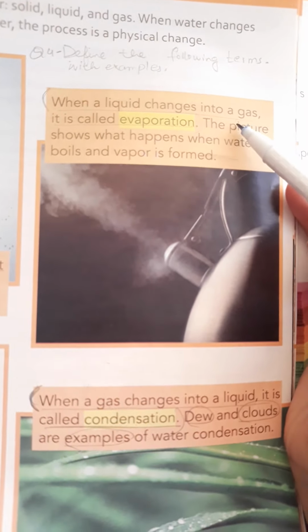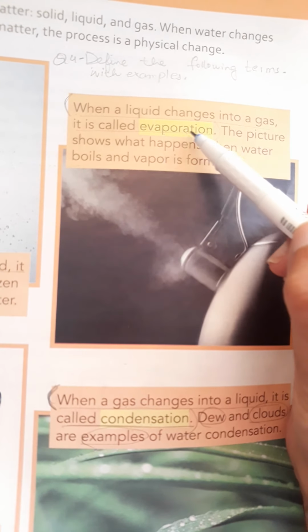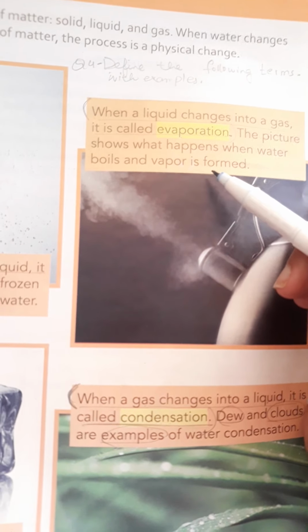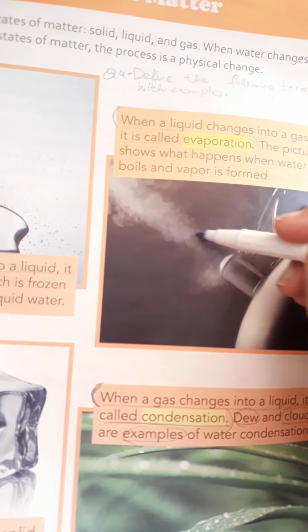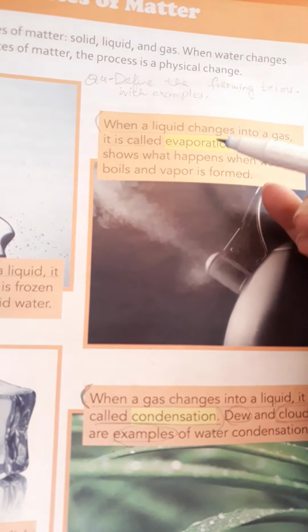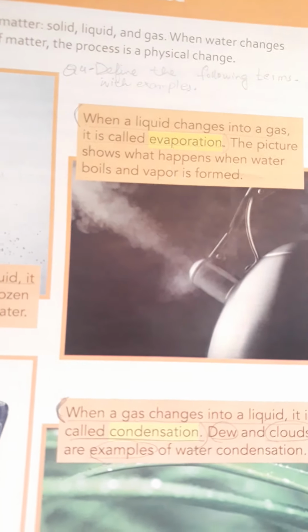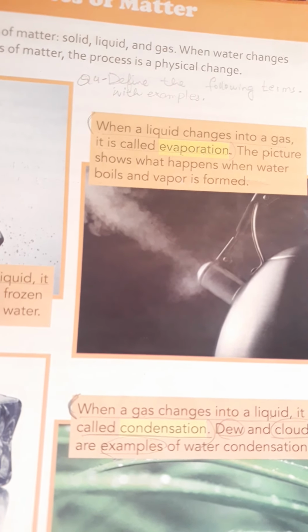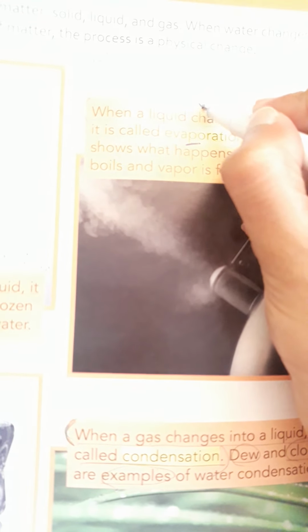Number 2, when a liquid changes into a gas, it is called evaporation. The picture shows what happens when water boils and vapors are produced. This gaseous state of water is called water vapors. When water changes from the liquid to the gaseous state, it is called evaporation. The word evaporation is derived from vapors.